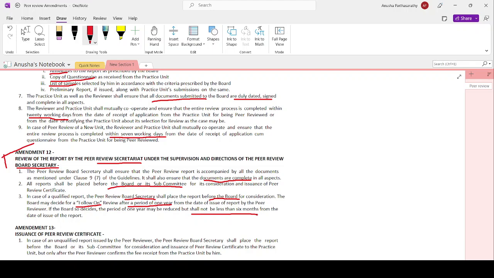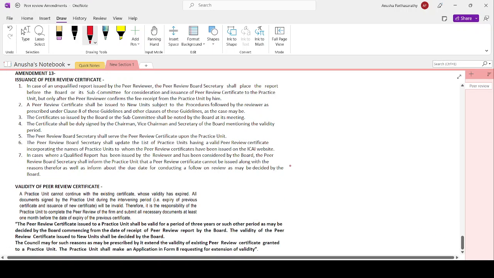Now, the last amendment is with respect to issuance of peer review certificates. In case of an unqualified peer review report by a peer reviewer, the peer review board secretary shall place the report before the board or subcommittee for consideration and issuance of a peer review certificate to the practice unit, but only after the peer reviewer confirms the fee receipt from the practice unit.